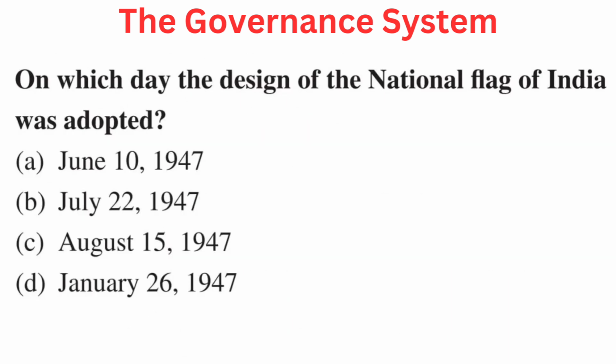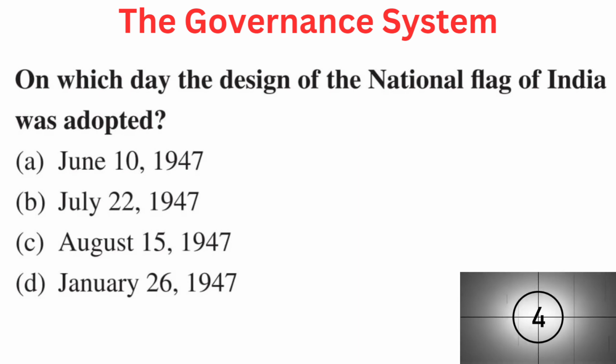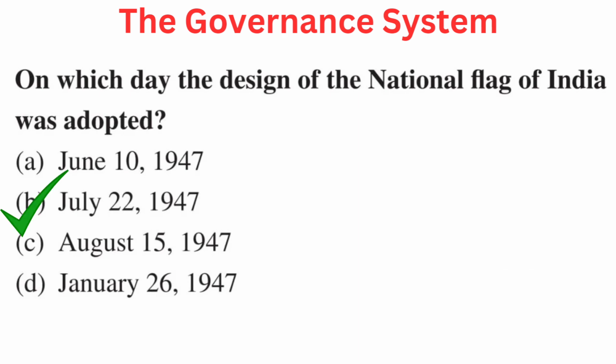Your question is, on which day the design of the national flag of India was adopted? Your options are A. June 10, 1947, B. July 22, 1947, C. August 15, 1947, or D. January 26, 1947. Right answer is B. July 22, 1947.